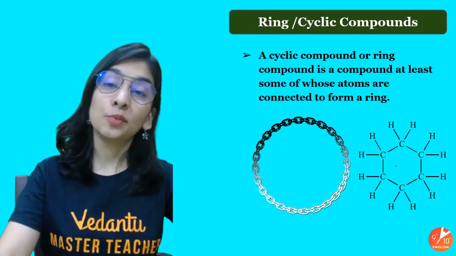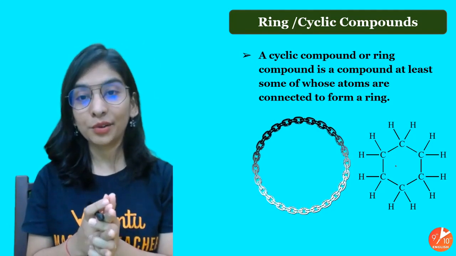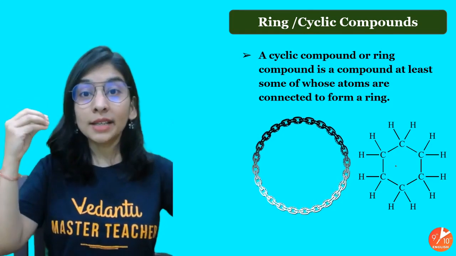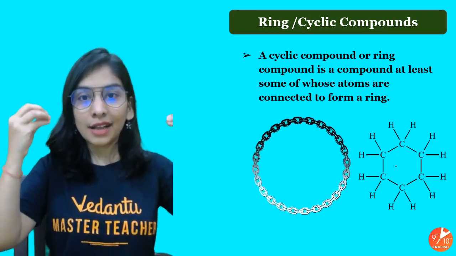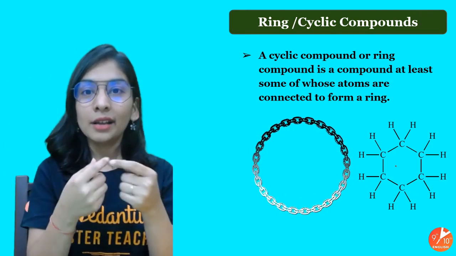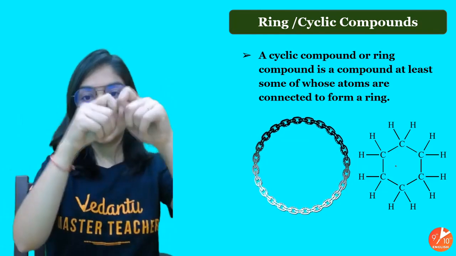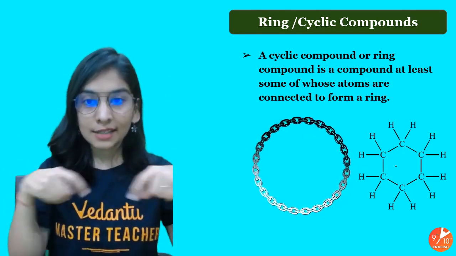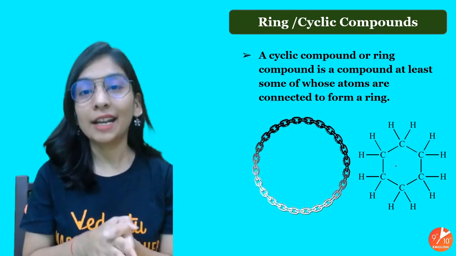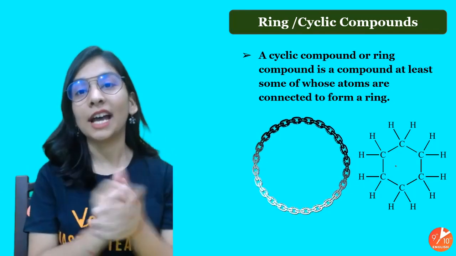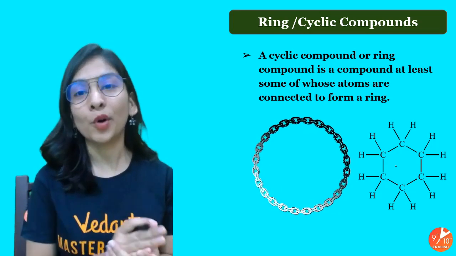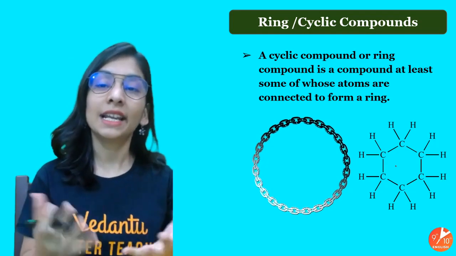One more category, that was branched hydrocarbon. There's one more category of hydrocarbon where I have my carbon chain, and when I spoke about terminal carbon, now we see one more thing: the terminal carbon attaches to itself and makes a cyclic chain, as if you are making a garland, putting all the flowers in a ring and tying a knot. In the same way, cyclic hydrocarbons are the ones where all the carbons attach to each other. Terminal carbons are not free but attach to each other, and there are different possibilities of making cyclic carbons.